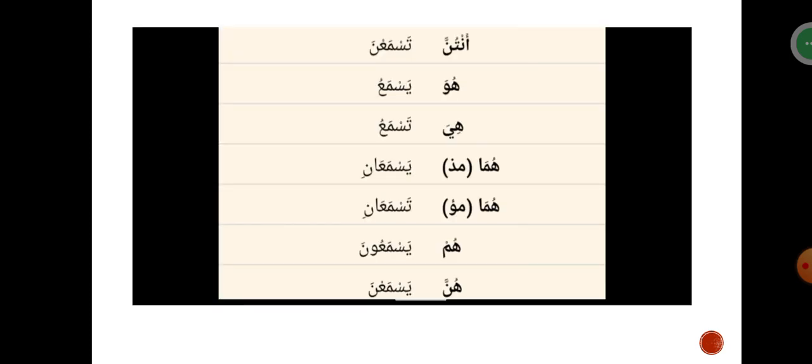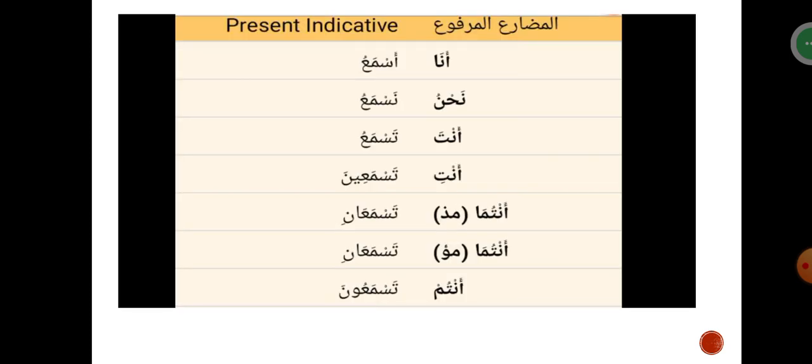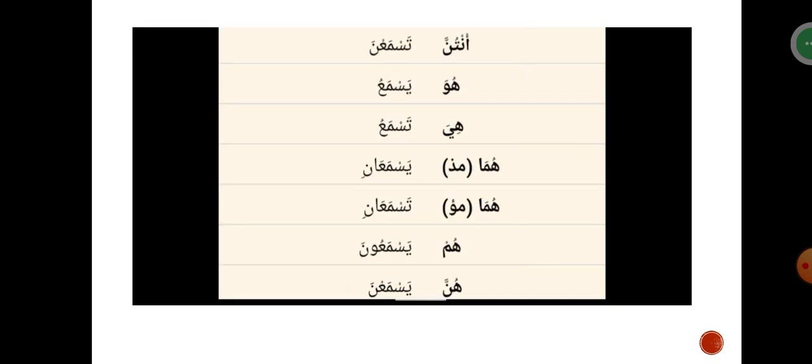So from this, we know that for first person singular, in the present tense, we use hamza to start. Then for the first person plural, we use nun to start. As for the second person, we use ta throughout to start the verb. And then for third person, we use ya to start the verb throughout, except in two cases: for the third person singular feminine and for the third person dual feminine.